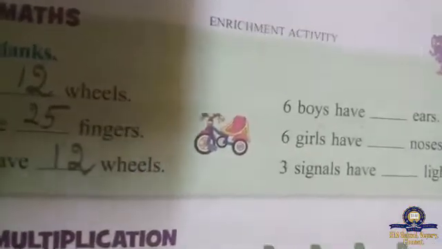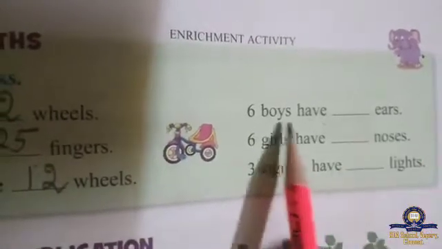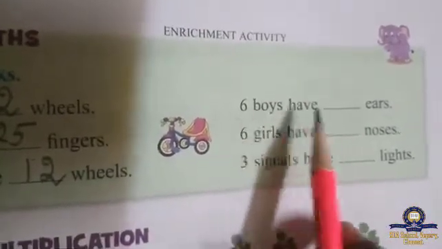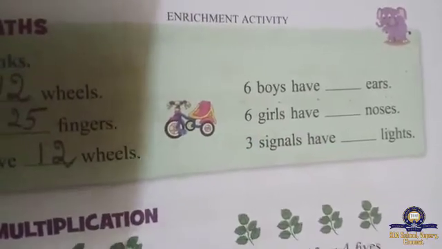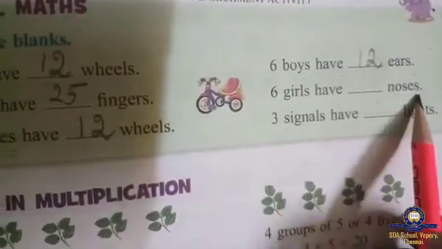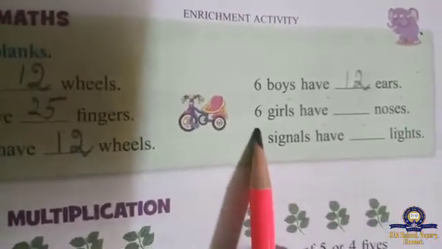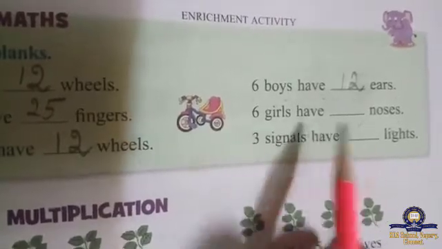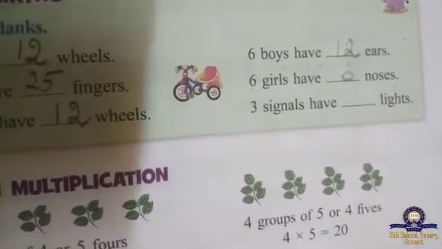Next you see, 6 boys have dash ears. How many ears do you have, children? 2 ears. All are having 2 ears. But 6 boys, 6 twos are. 6 ones are 6, 6 twos are 12. 6 girls have dash noses. How many noses are we each having? 1 nose. That means 6 ones are 6. 6 girls have 6 noses.